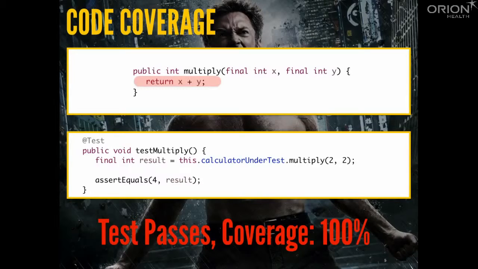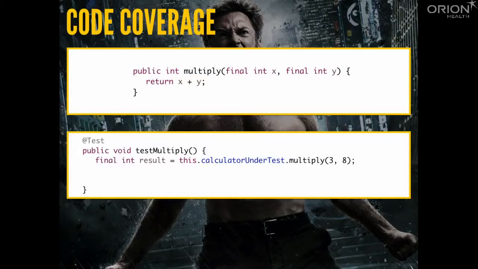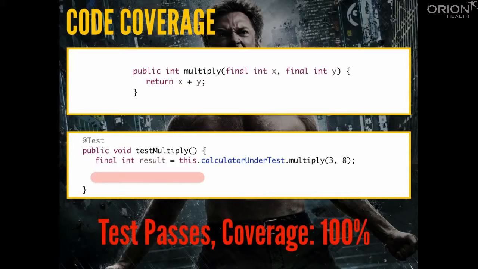So we should be really happy while we have a bug in our code. Another situation is like this. We have our implementation with a bug, and we have this test. As you can see, somebody forgot to include an assert there. We still execute our code, but we don't check anything. Again, the test passes and we have 100% coverage. All is good, life is beautiful again. But our test is really crap.